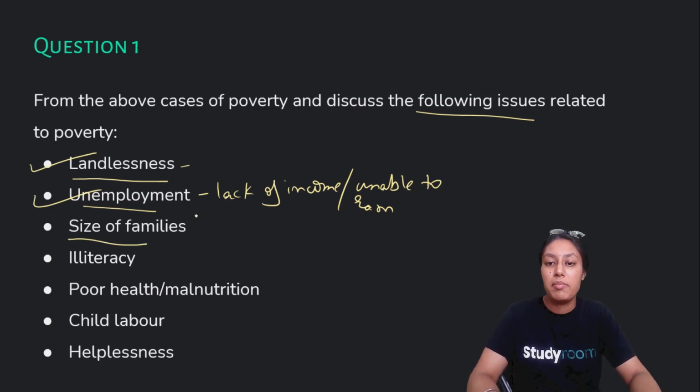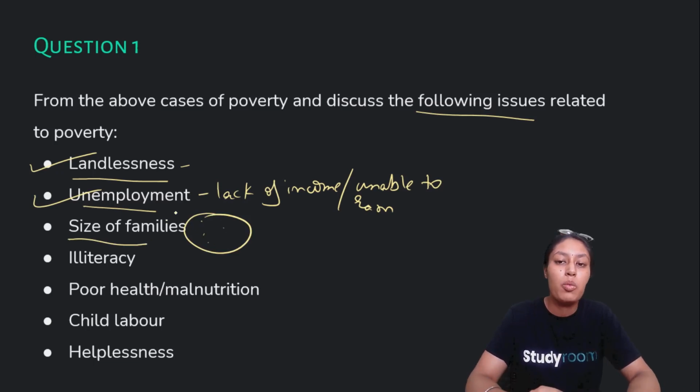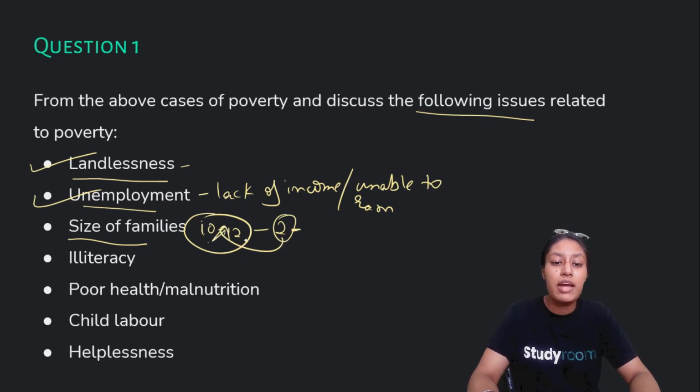Third is size of families. In India, as we have discussed earlier as well, the population is very high. So for example, our character Ram has 10 to 12 people in the family and the earning members are just 2. Do you think the earning of 2 people can suffice the livelihood of 10 to 12 people? So size of families is a very big problem. Population is a very big problem in our country, which ultimately leads to poverty.